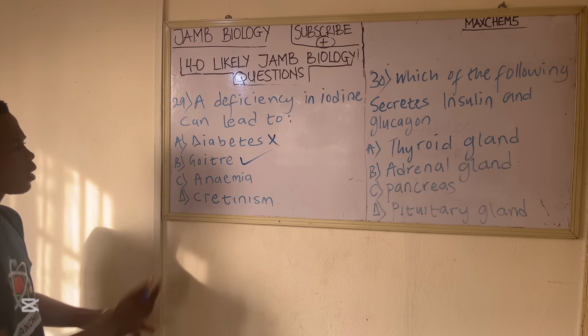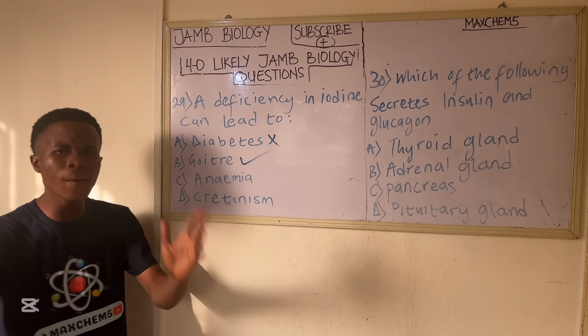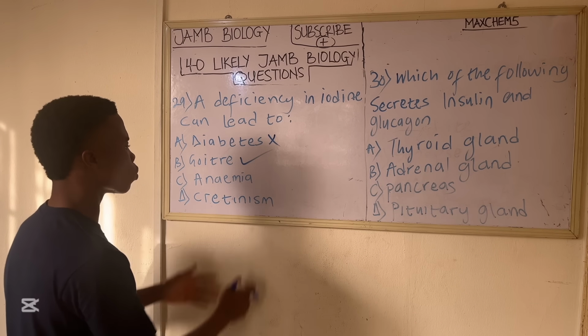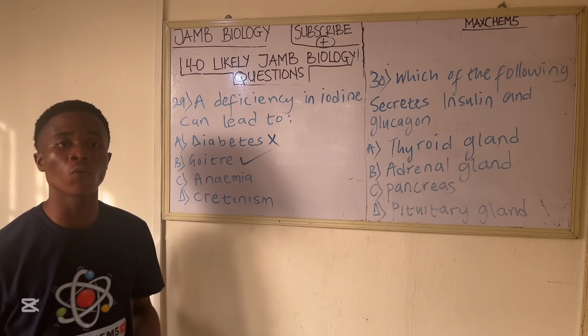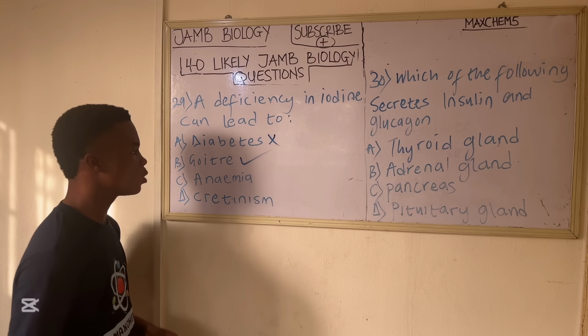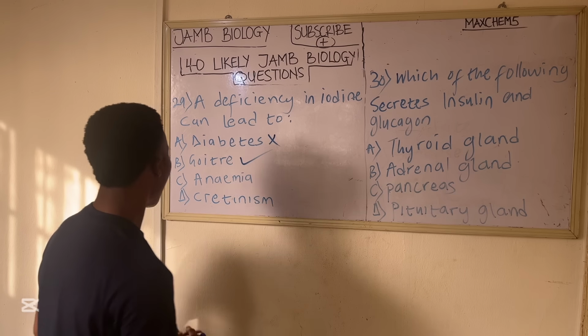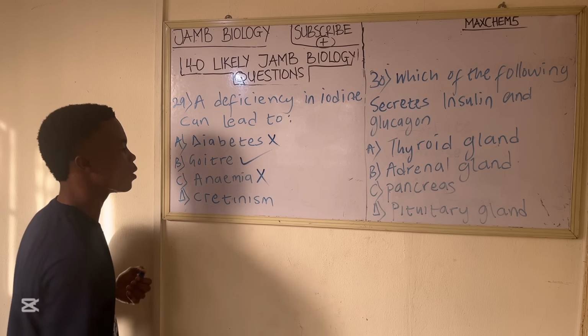But let's analyze the other options. Anemia. Anemia is simply a condition where there is a low amount of healthy red blood cells or hemoglobin in the body, and this can lead to a low blood count, and so this is not the correct option.